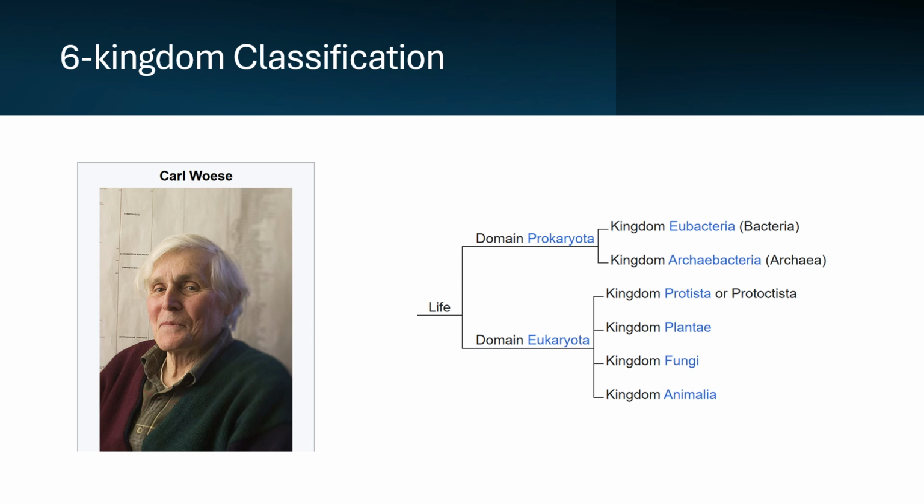One is the eubacteria, the normal bacteria that we know of, and the other one is the archaebacteria.